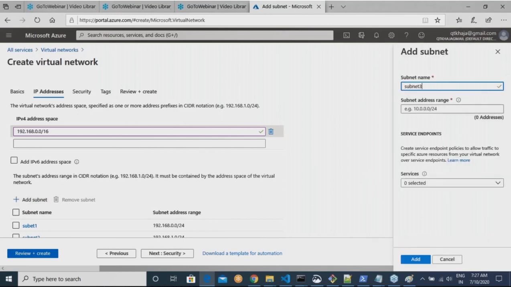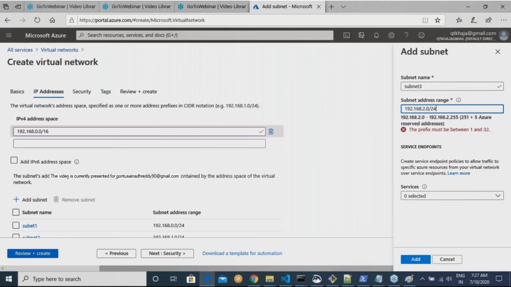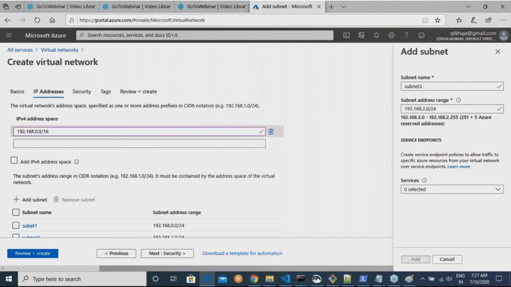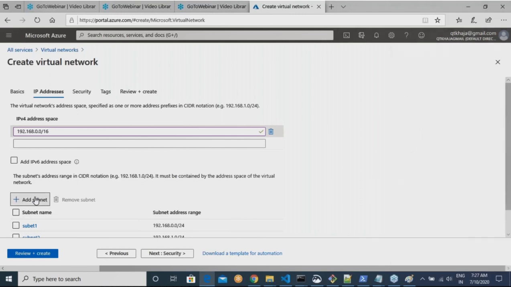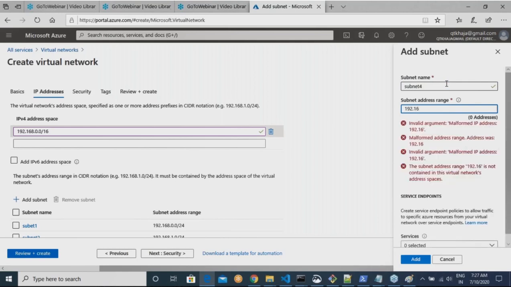Subnet 3, 192.168.2.0/24. And let me add one more subnet, subnet 4. Since this is a private network range, there is no problem of losing IP addresses.